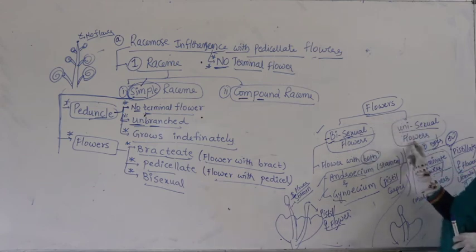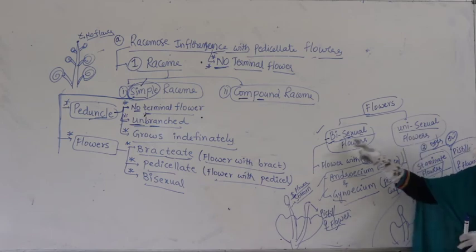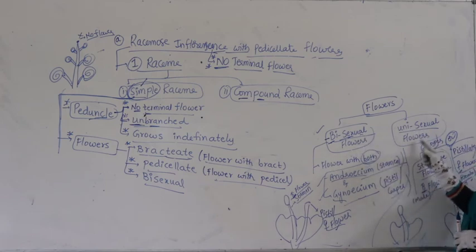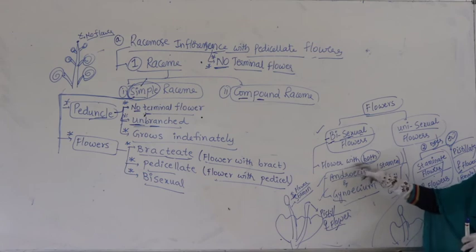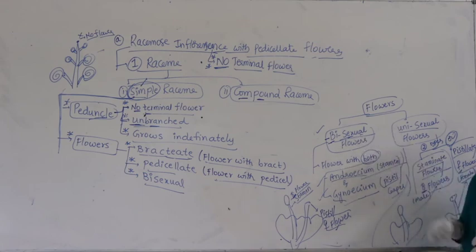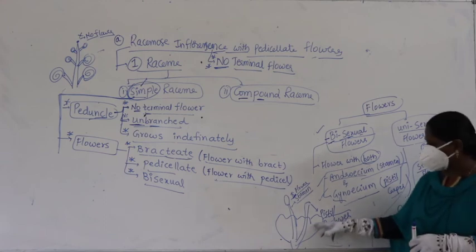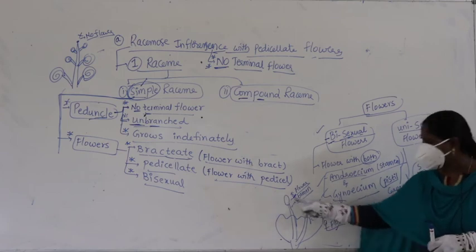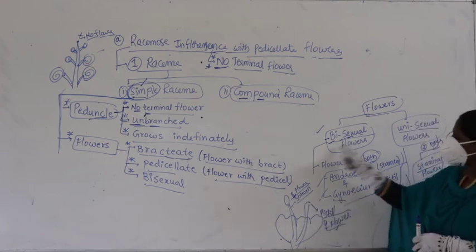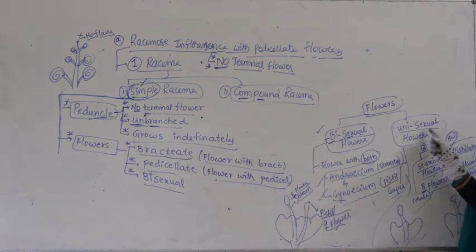Flowers are divided into two categories. What are they? Bisexual flowers and unisexual flowers. That means flowers with both androecium and gynoecium, or flowers with both stamen and pistil, are called bisexual flowers. Within the same flower, you find stamens and pistil, stamens and carpel, male and female, both present on the same flower. It is called a bisexual flower. Then what are unisexual flowers? The plant with only staminate flowers or only pistillate flowers, then they are called unisexual flowers.